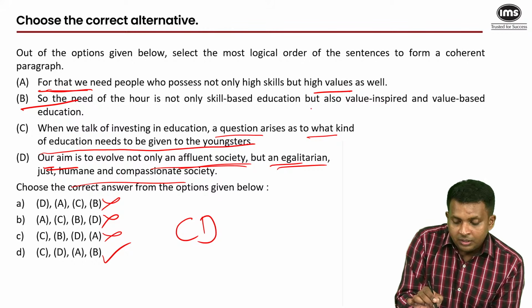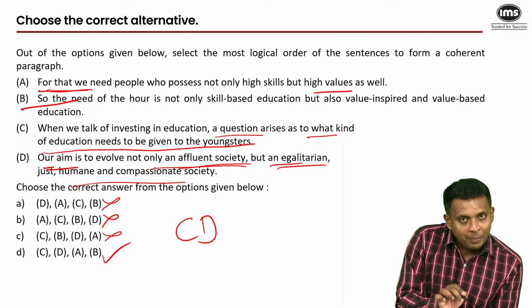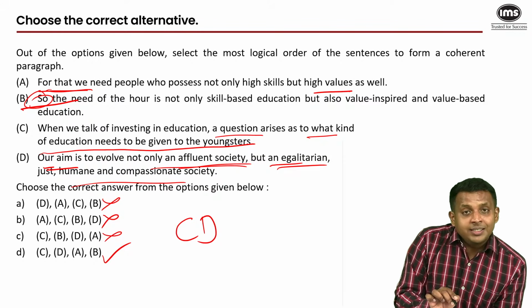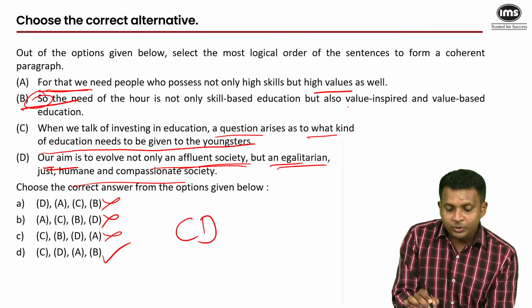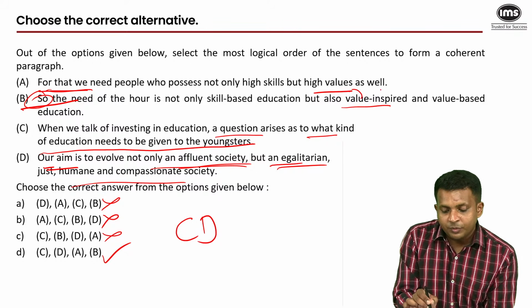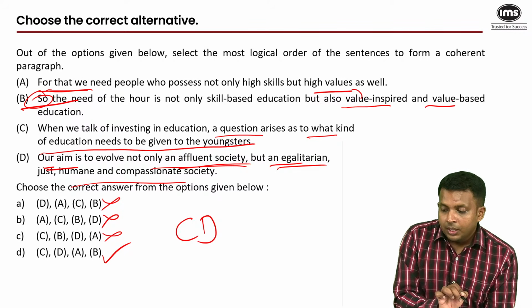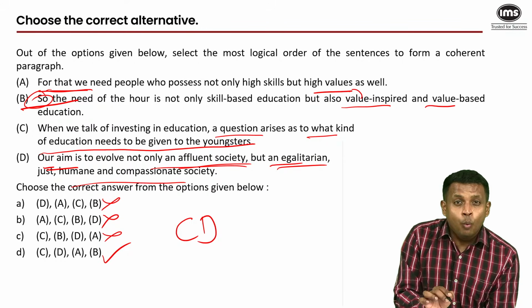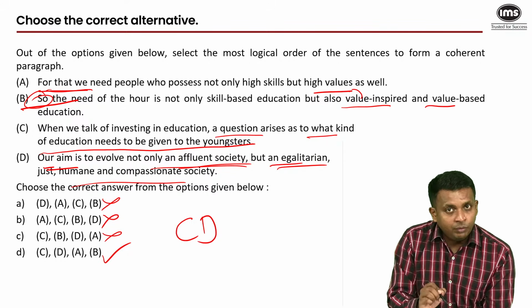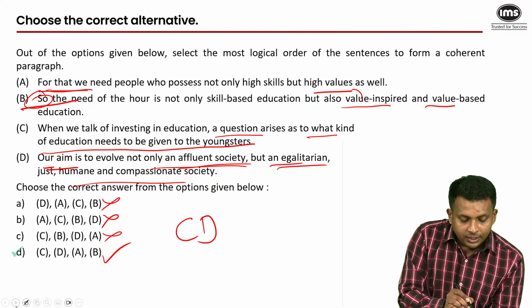And once you've mentioned values here, once you've opened the door to values because you wanted egalitarianism, humaneness, compassion, and then you use this as a concluding statement using so. So the need of the hour is not only skill-based education but also value-inspired education, which comes from this value, and value-based education. If the options were different, if they were more confusing, this is the trail that we would follow. But here they are not difficult at all. This set is not difficult at all. So the answer is D.